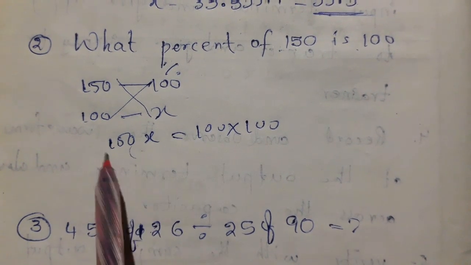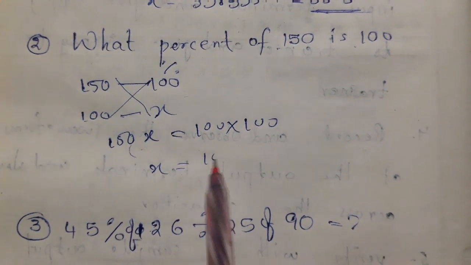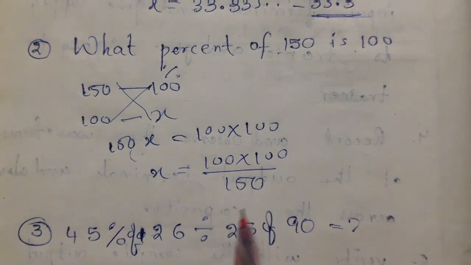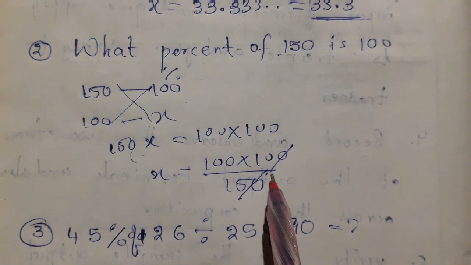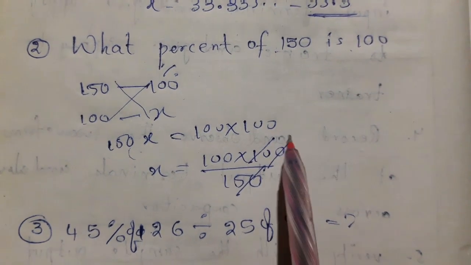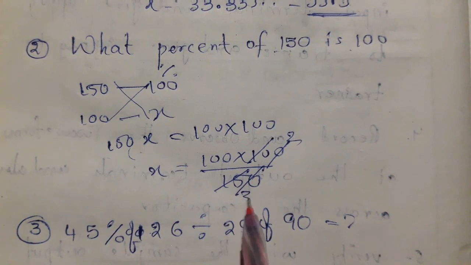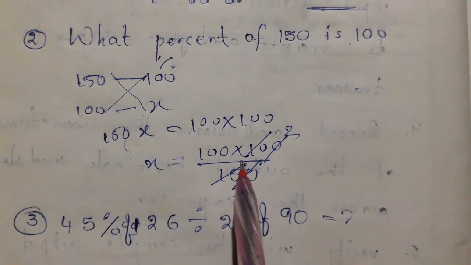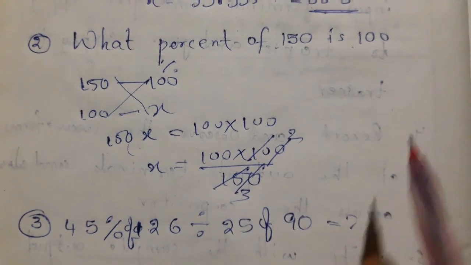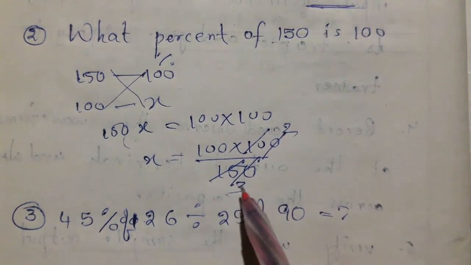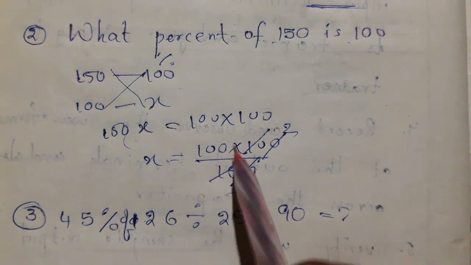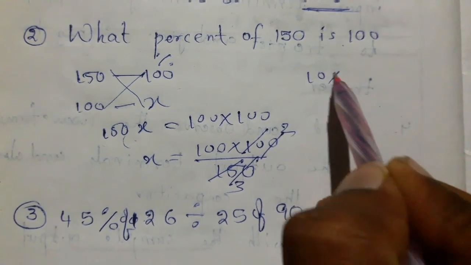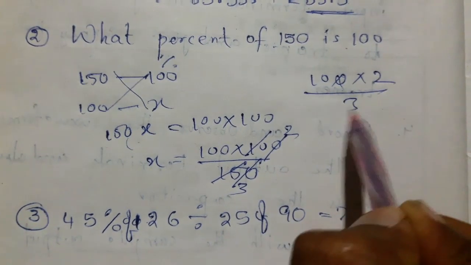Now send this 150 to that side. X equals 100 into 100 by 150. So this 0 cancels. 5 2s are 10, 5 3s are 15. Now what are we left with? 100 into 2 by 3.